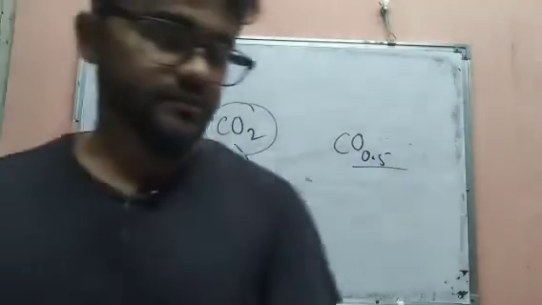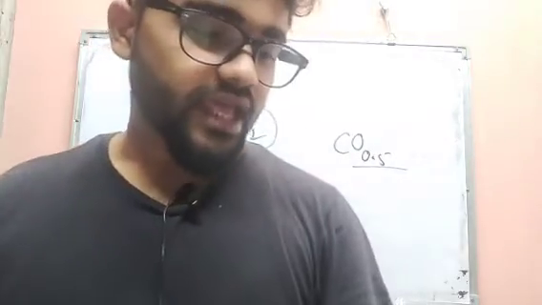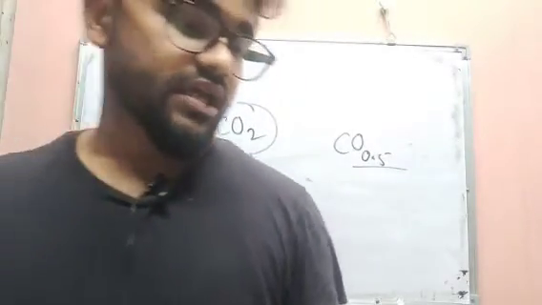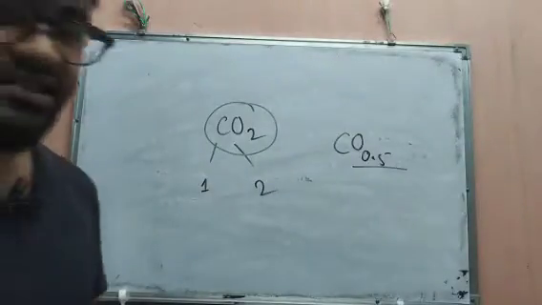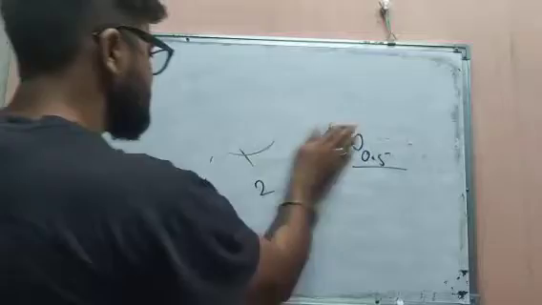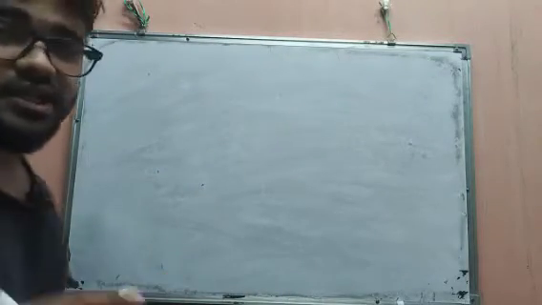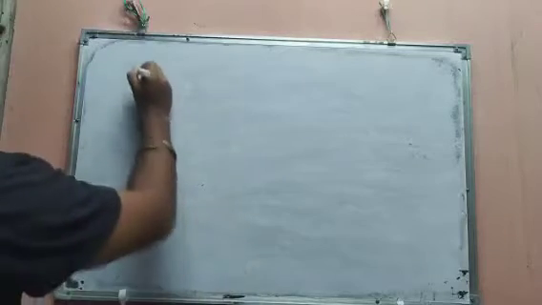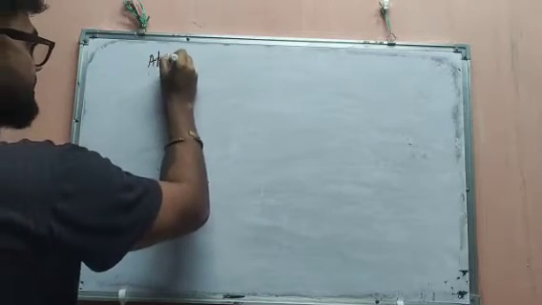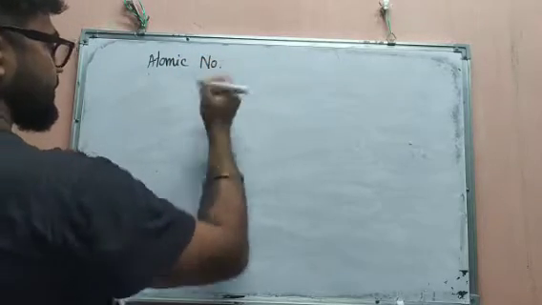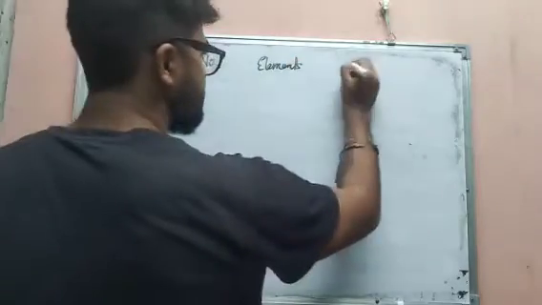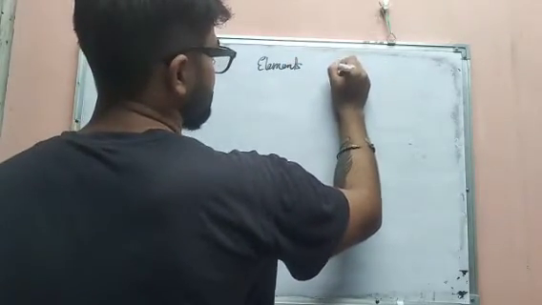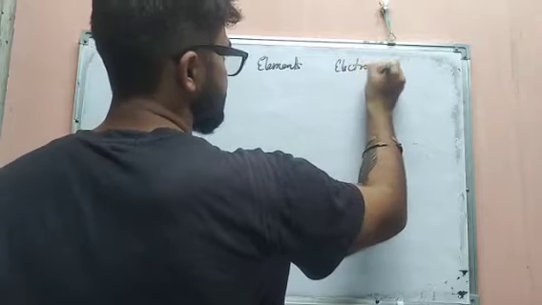Okay, now we have to understand about the atoms, some list. Okay, elements list. First one, see, with the symbol we have to learn. According to this, there are 118 elements. So the first one is what? This is atomic number, and this is elements, and this is electronic configuration.